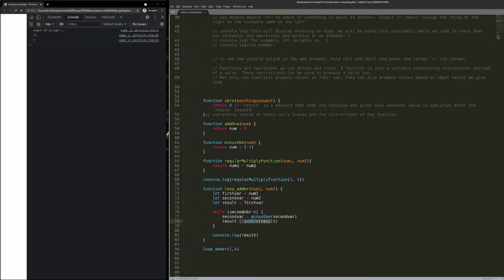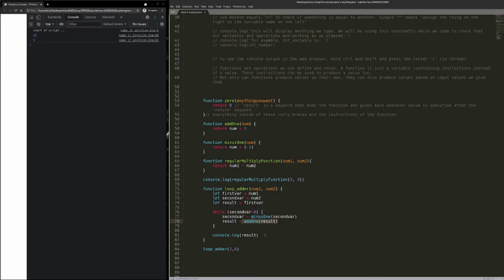Then you run the loop again. 3 is greater than 0. So now second var, instead of 3, now equals 2, result +1. Second var then equals 2, which is greater than 0. Second var -1 makes the value of 2 go down to 1, and then it adds 1 to the result. And then again, 1 is greater than 0, so it runs again.